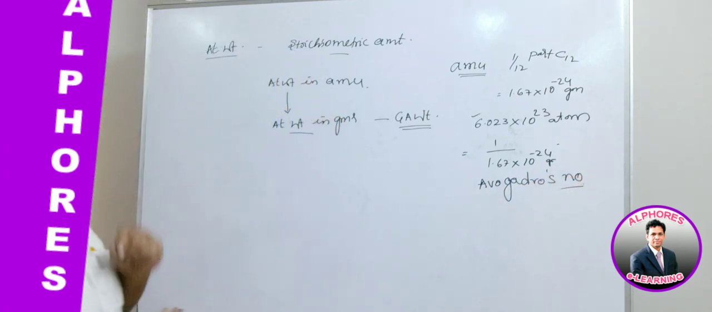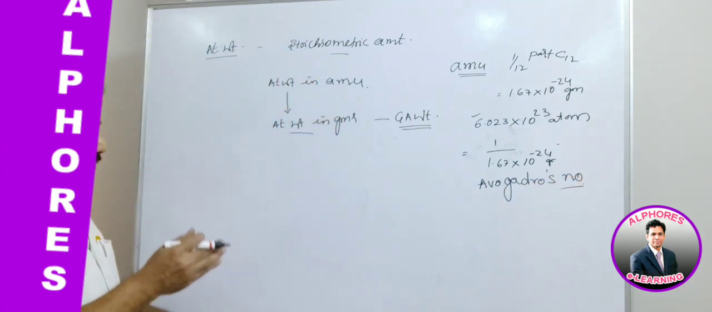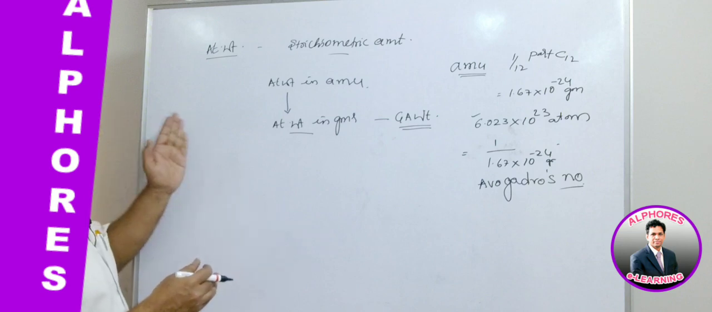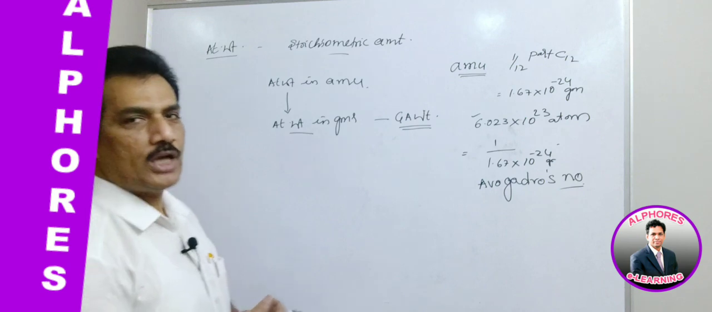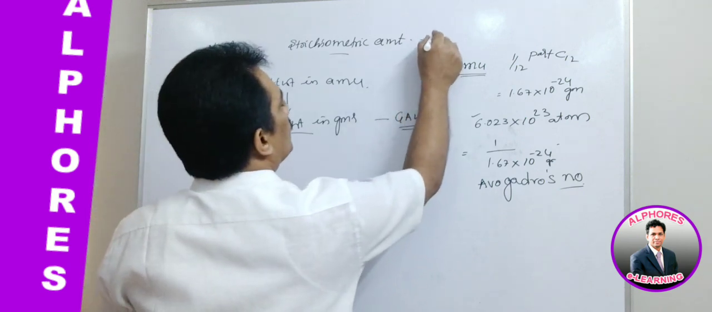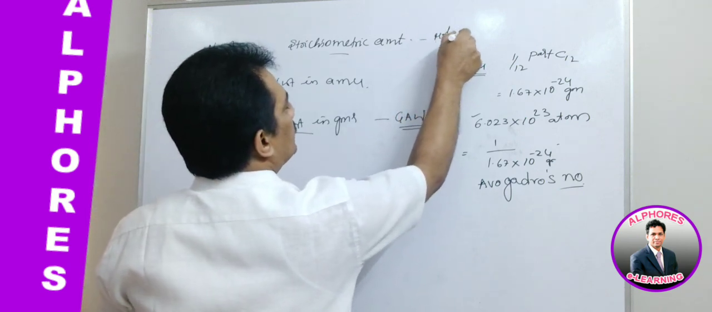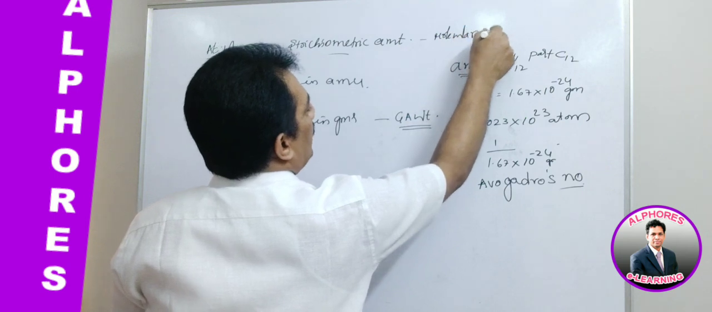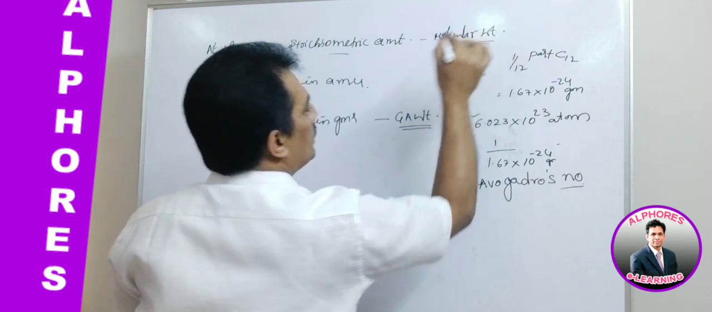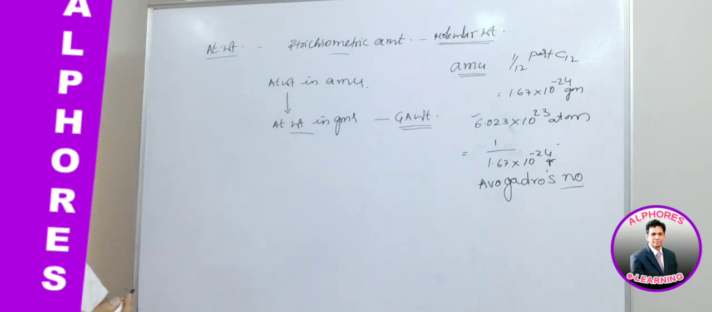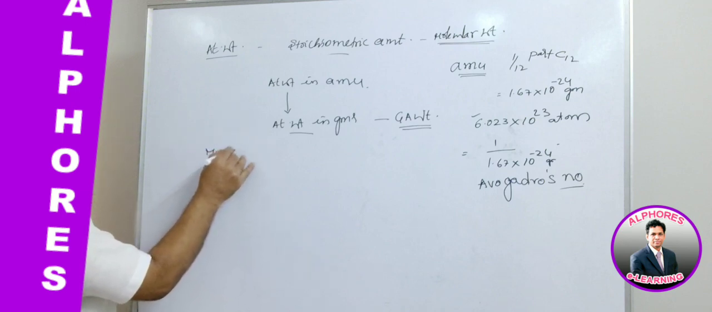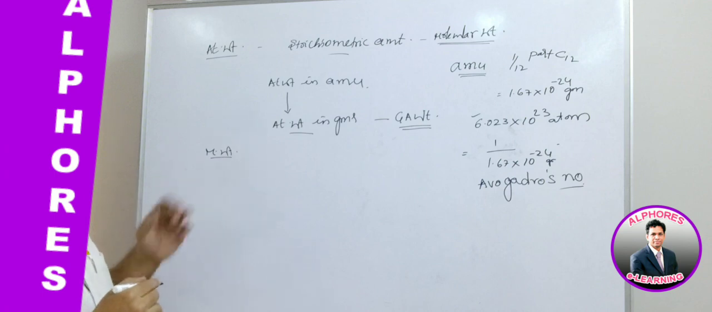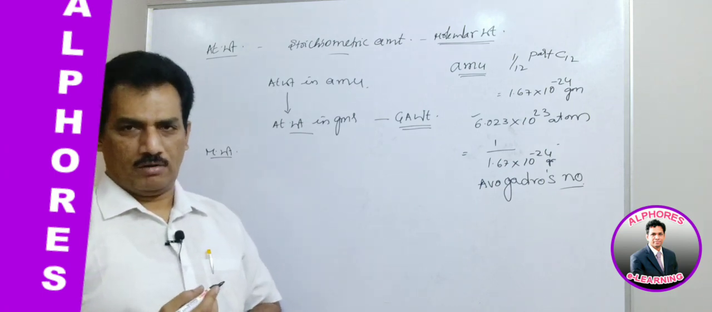Clear? Now let us continue this topic. One more expression for stoichiometric amount is molecular weight. Molecular weight is one more stoichiometric amount expression. Now, how to measure this molecular weight? One method we know already, because in previous sessions we discussed how to measure molecular weights.